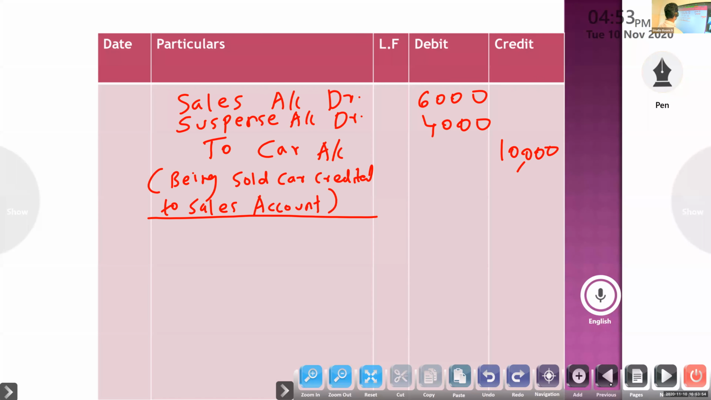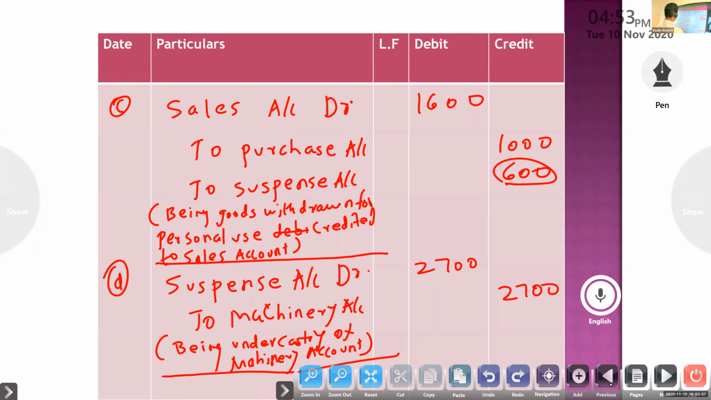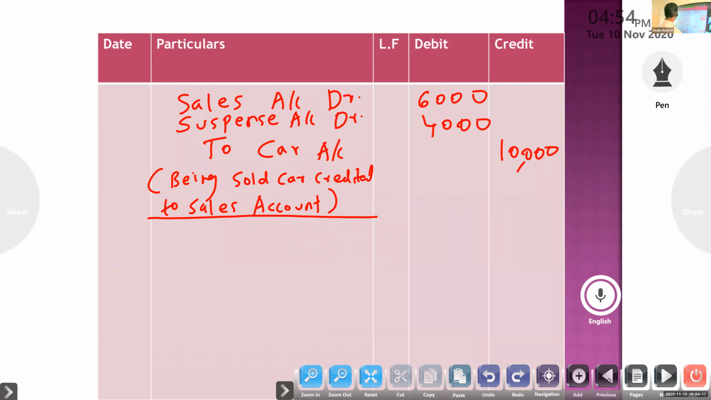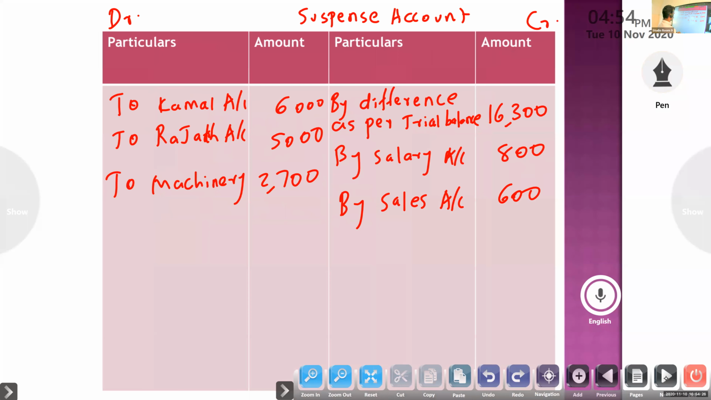Next, suspense account to machinery. Suspense is debit, so debit side to machinery. To machinery 2,700. Then last, suspense is debit, opposite aspect car 4,000. To car 4,000.